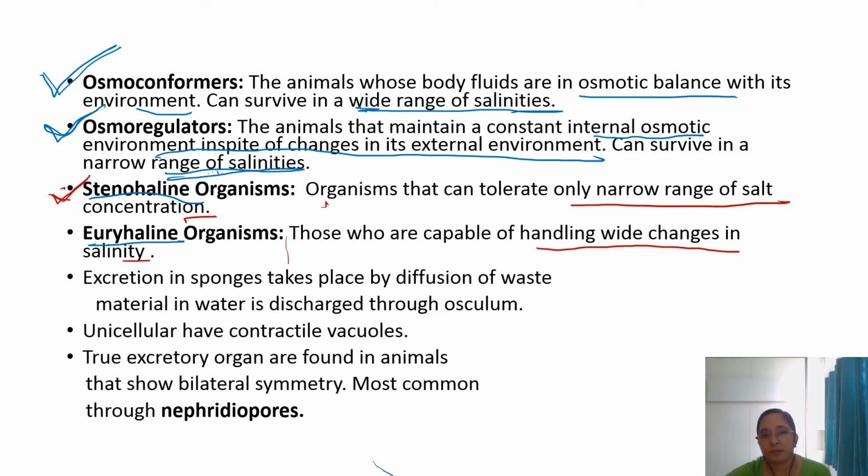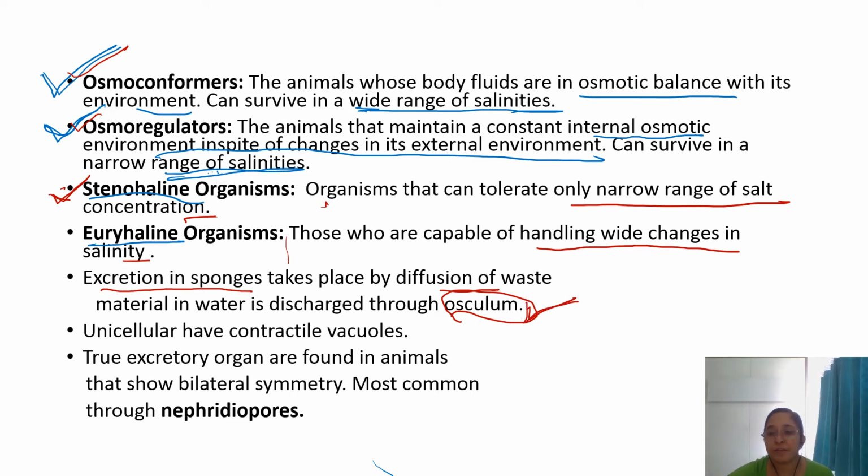So, euryhaline, they are osmoconformers, and stenohaline, they are osmoregulators. Now, another type of excretory organs, such as excretion in the case of the sponges. How does that take place? That is by diffusion of the waste material in water, which is discharged through the osculum. This is the organ from where the excretory waste products come out in the case of the sponges.